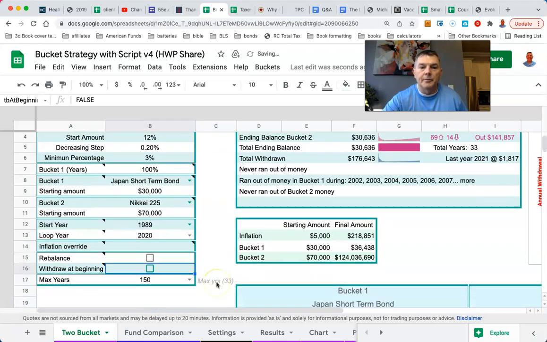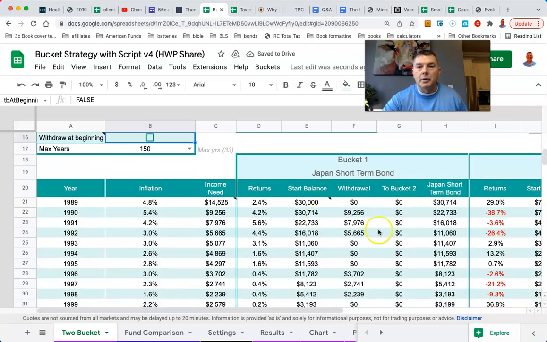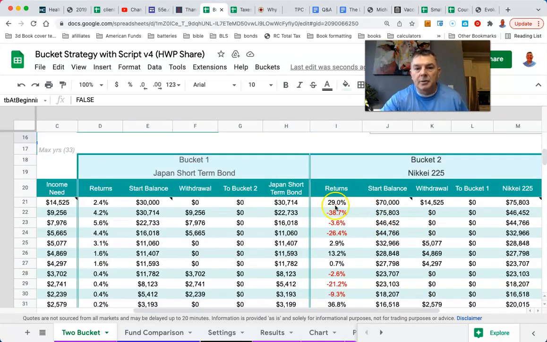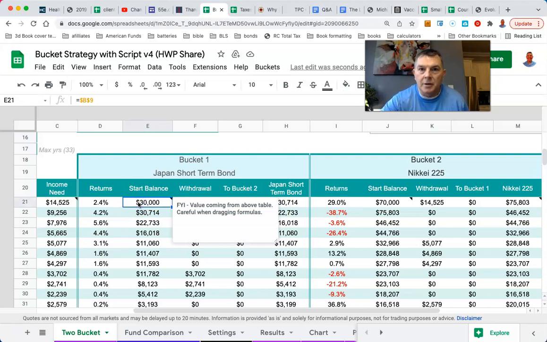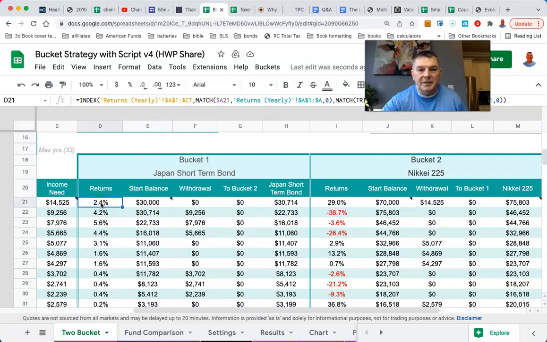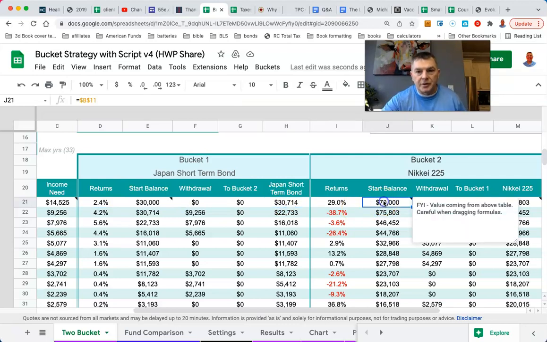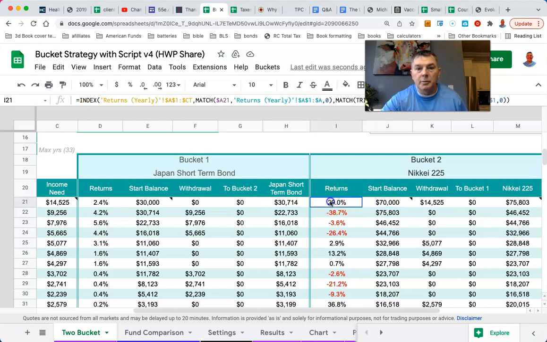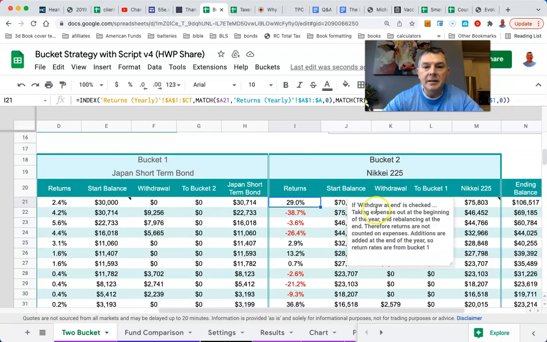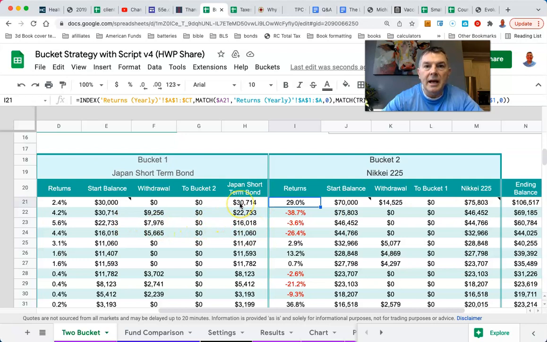So basically, here we go. We're going to take the money out of stocks when the markets are in the black. We're going to take the money out of bonds when the markets are in the red. I hope that makes sense. So the first year, we got $30,000. We made 2.4%, so at the end of that year, we had $30,714. In stocks, we had $70,000. We made 29%, which left us with around 90,300. If you take 90,300 plus 30,714, we have about 120,000 in there.